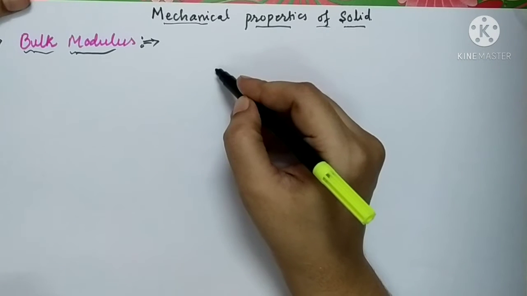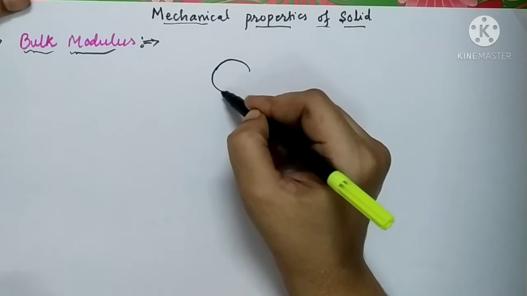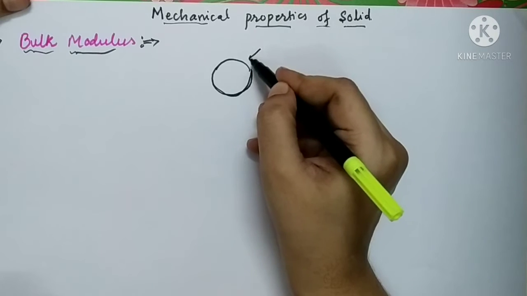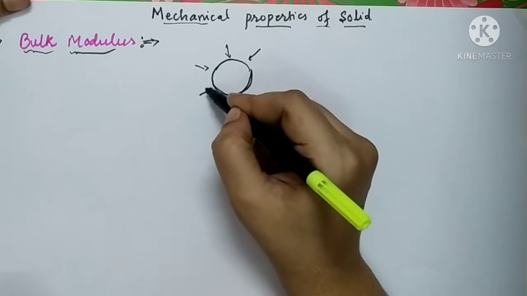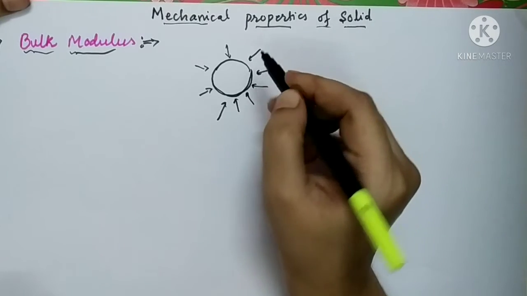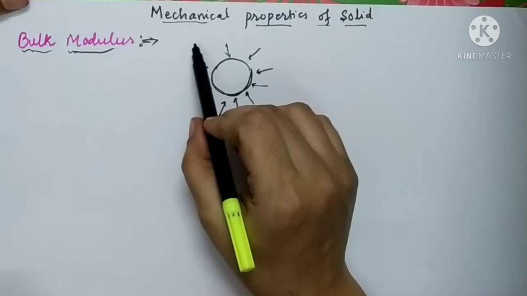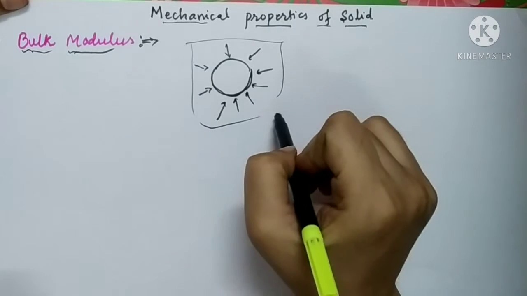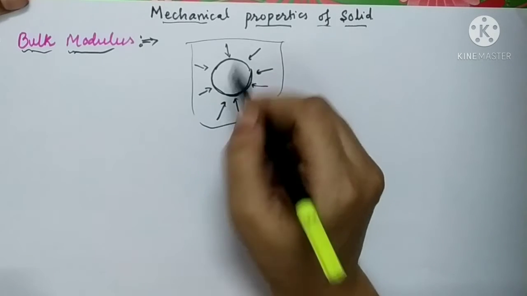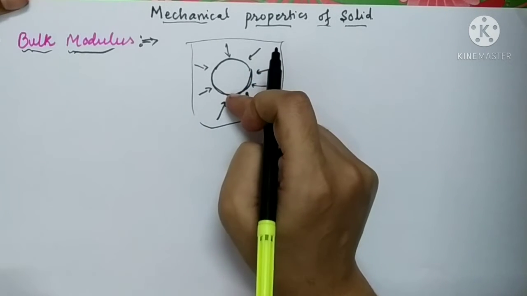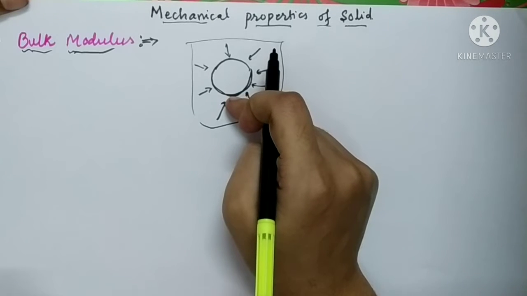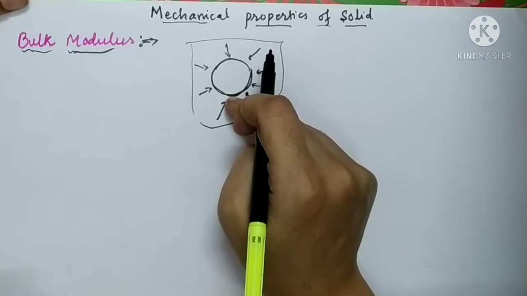For example, let us consider one sphere. If you want to change its volume, you will have to compress it or expand it from all sides. So for that, what we will do, we are going to keep it inside water or inside a liquid. The liquid is going to exert the force from all sides, and this ball is going to be compressed. Hence, there will be a change in the volume of the object.